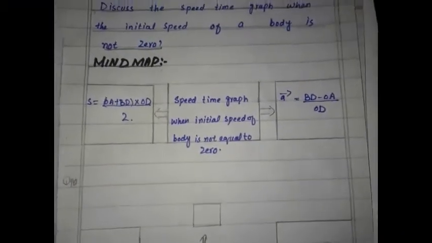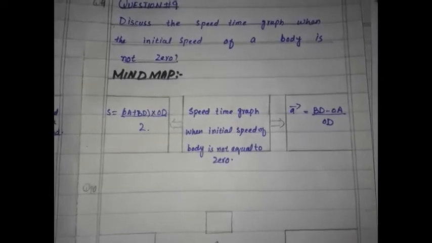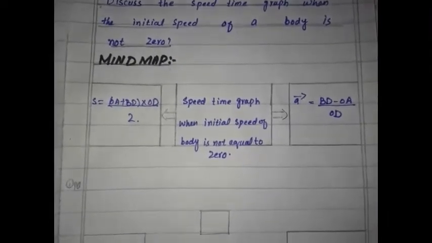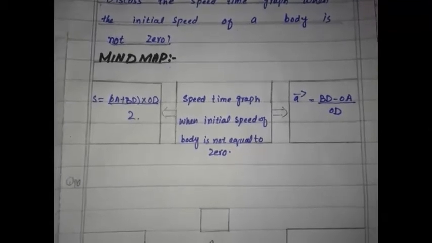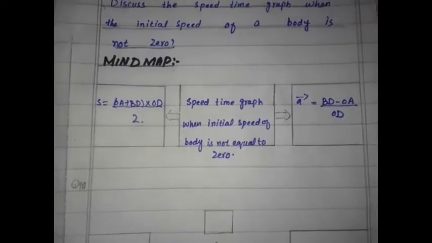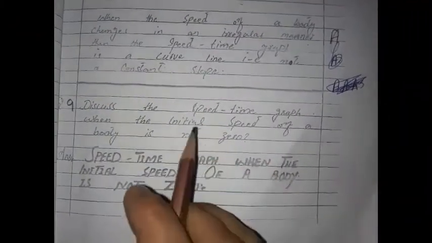This is the mind map for question number 9. Now coming towards the answer, and highlight the important words with the help of the black marker.